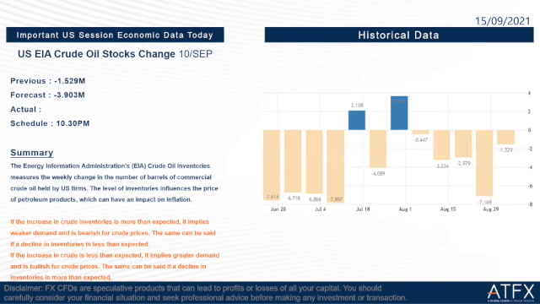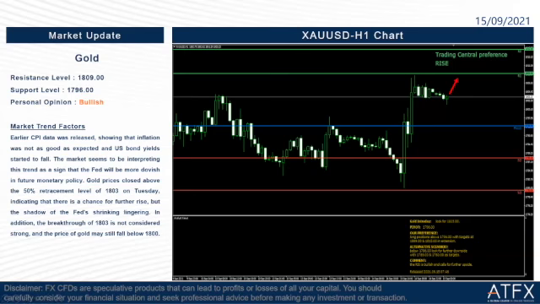Okay. So we go to the next one, US EIA crude oil stock change, 10 September. For last week, the previous is negative 1.529 million and the forecast is negative 3.903 million. The data release time is at 10:30 tonight. If the increase in crude oil inventories is more than expected, it implies weaker demand and is bearish for crude prices. In the other scenario, if the increase in crude is less than expected, it implies greater demand and is bullish for crude prices.